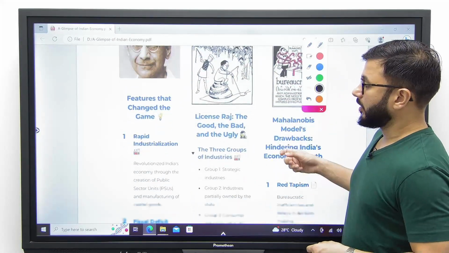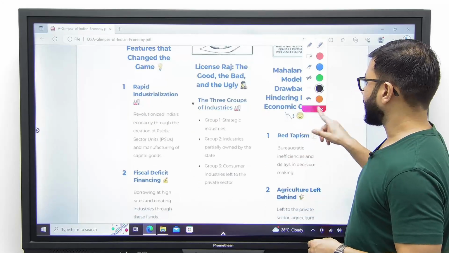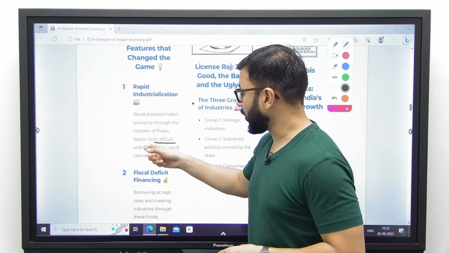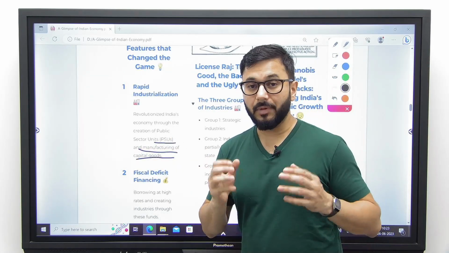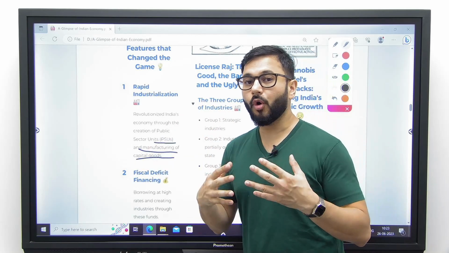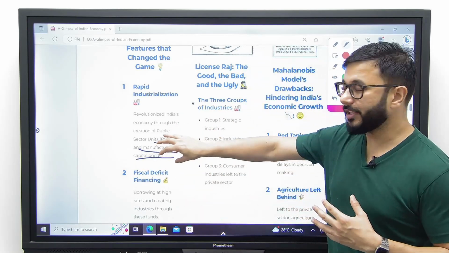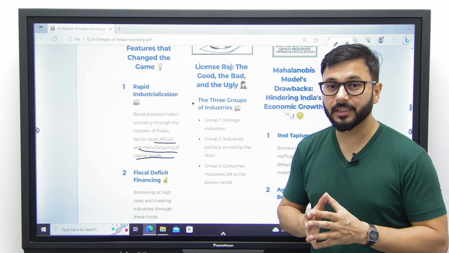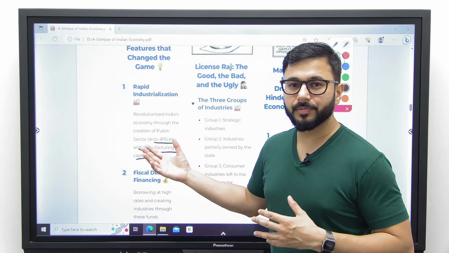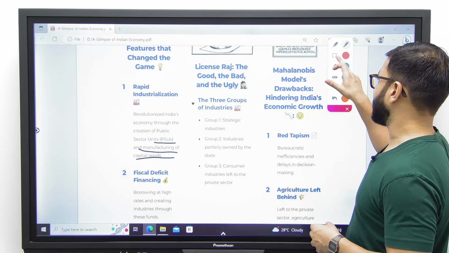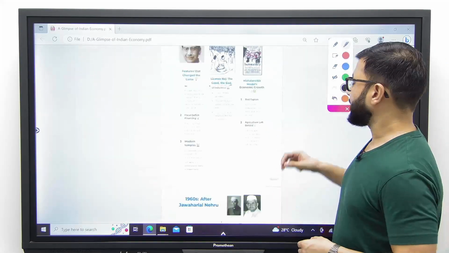Number 1, it did result in rapid industrialization in our economy. How? By creating a lot of public sector units and manufacturing capital goods. Steel plants, iron ore plants, gas plants, all these were examples through which we created a strong industrial base for India. These were all public sector units. It could not have been done by the private sector because we did not have enough money in the private sector at that time.